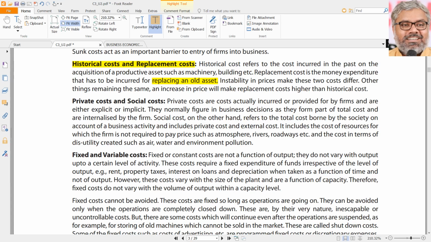That is replacement cost. For example, let us say we have purchased a television for 40,000 rupees. That is historical cost. Now, if you want to buy the same model television, maybe it is available in the market for 30,000 only. That is replacement cost.